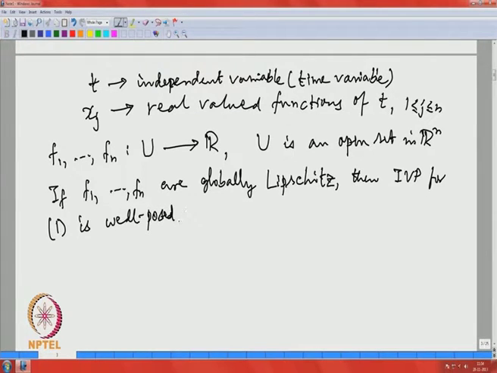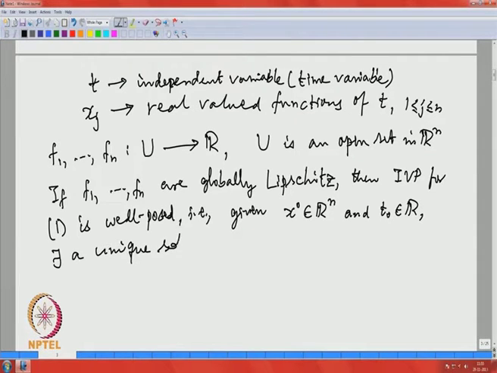So, what does that mean? That is, given a vector x 0 in Rn and t 0 in R, there exists a unique solution x of t of 1 satisfying x of t 0 is x 0.